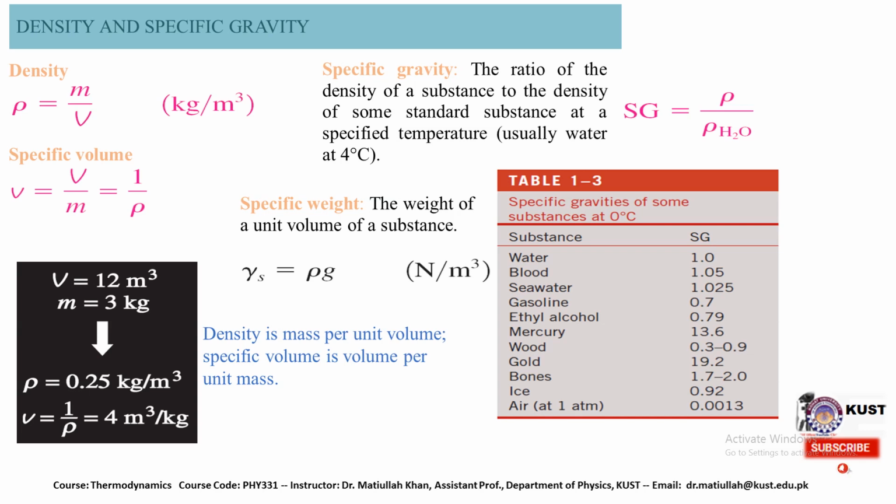Here we have the specific gravities of some of the substances at 0 degrees centigrade. From this equation we can calculate, if we have a volume equal to 12 cubic meters and its mass is 3 kg, what will be its density and specific volume? Its density will become 0.25 kilogram per cubic meter, while its specific volume will be equal to 1 over density, so its magnitude will be 4 cubic meter per kilogram.